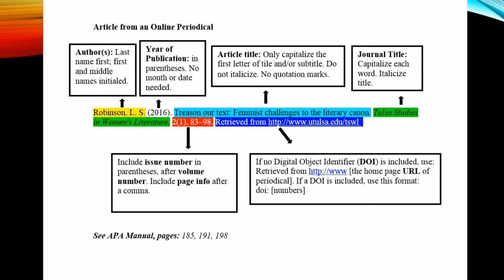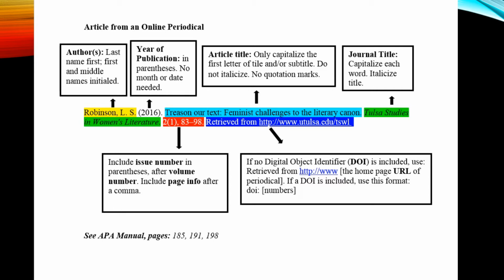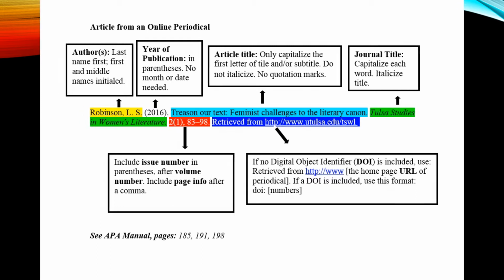You cite the work of those individuals whose ideas, theories, or research have directly influenced your work. The golden rule is that if you use somebody else's work for your own paper or their ideas to influence your paper, you have to cite their work. And you can cite their work within the text or in the reference list. A reference list includes citations that are mentioned within the document. So, the format for an article from an online periodical includes these parts.